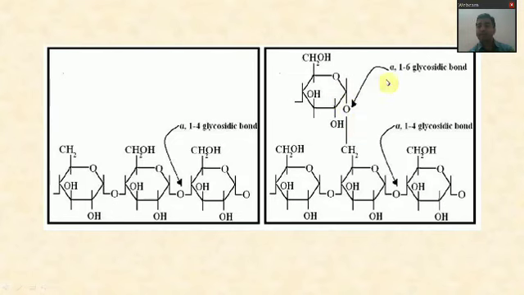So the bond is alpha 1,6 glycosidic bond. It is the first carbon and the sixth carbon. That is the function of the enzyme.